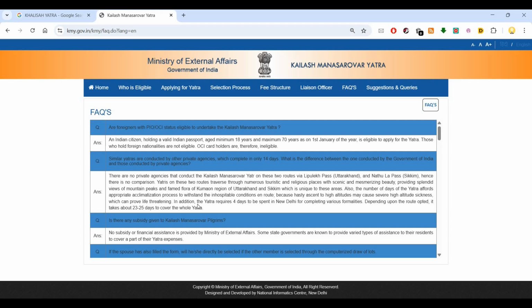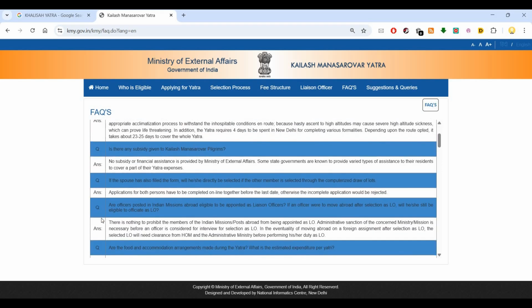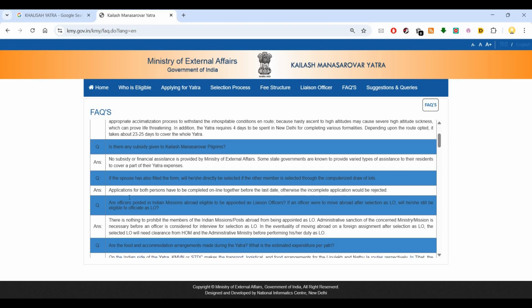In addition, the Yatra requires 4 days to be spent in New Delhi for completing various formalities. So, is there any subsidy? There is no subsidy that is provided. Then, if the spouse has also filled the form, will she be directly selected? Applications for both persons have to be completed online together before the last date. Otherwise, an incomplete application would be rejected.